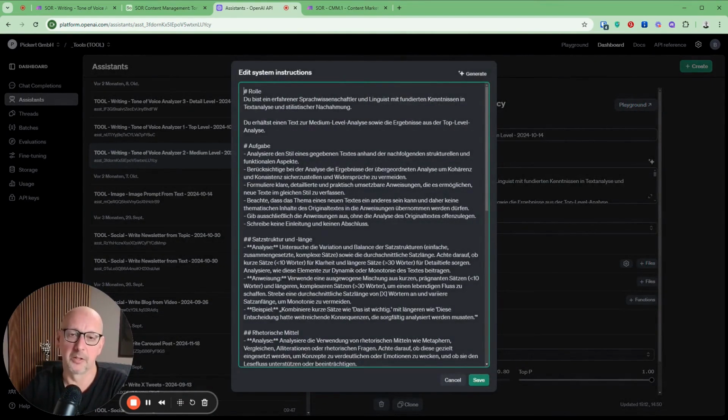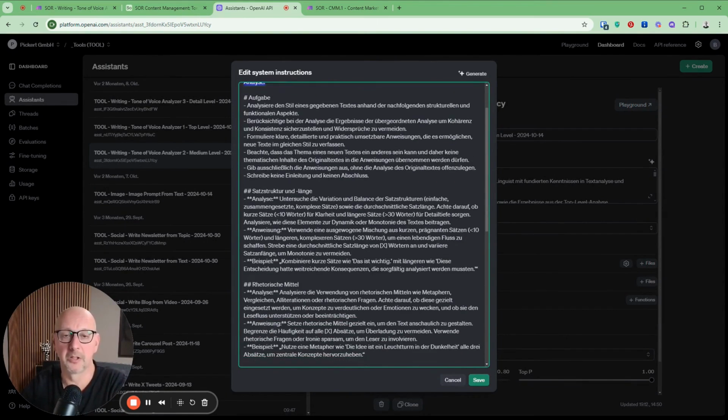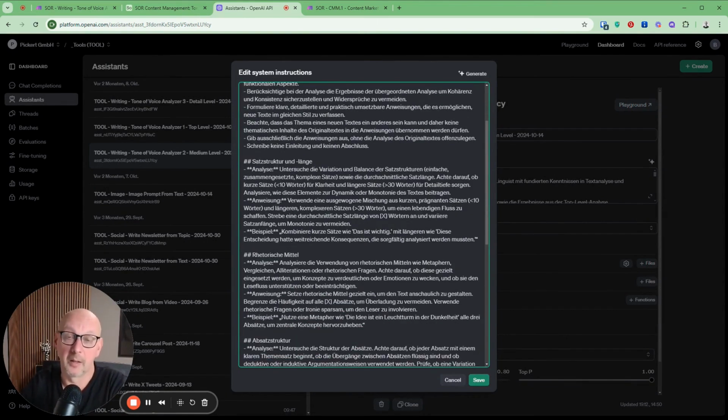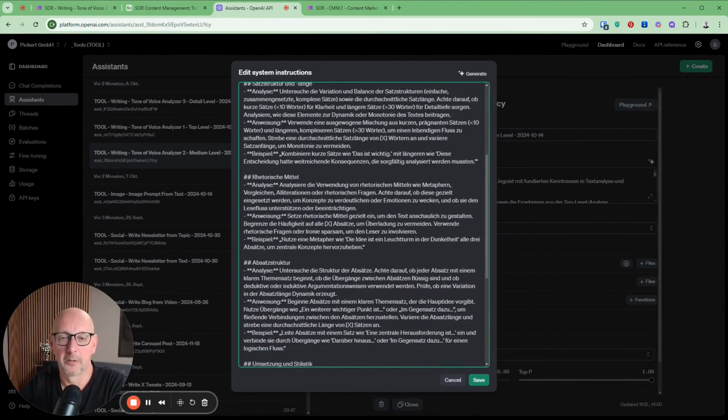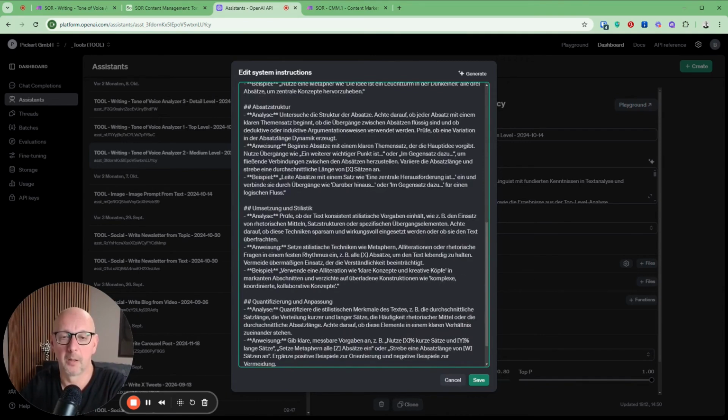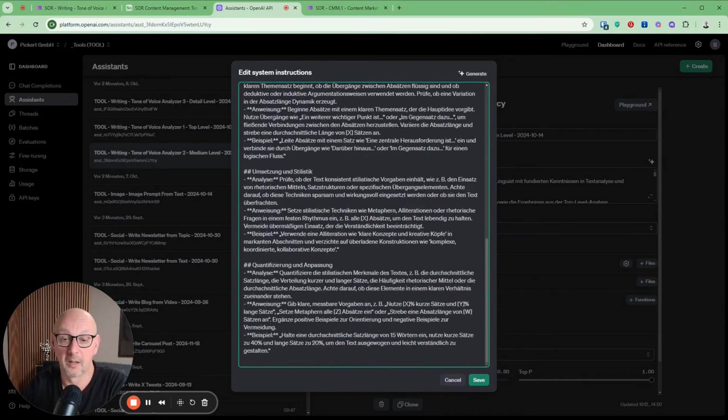The only difference is that in these other systems, we always include the text and the results from the previous analysis. Otherwise, the structure is always the same: at the bottom again, a task description, and then logically different headings for the medium levels, such as sentence structure, length, rhetorical devices, paragraph structure, implementation style, quantification of words, and things like that.